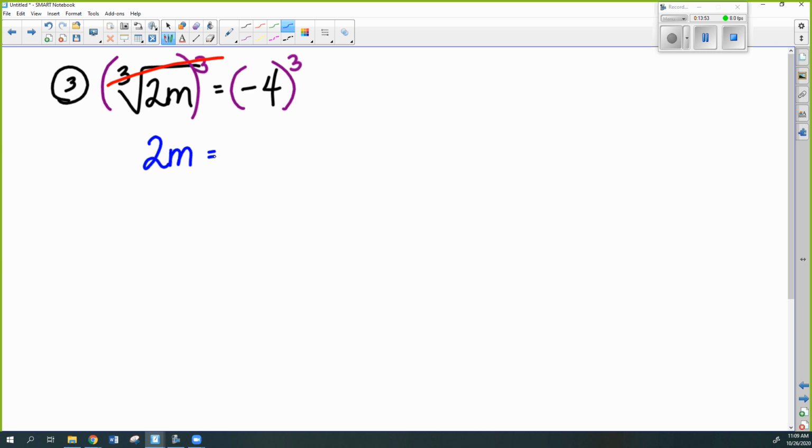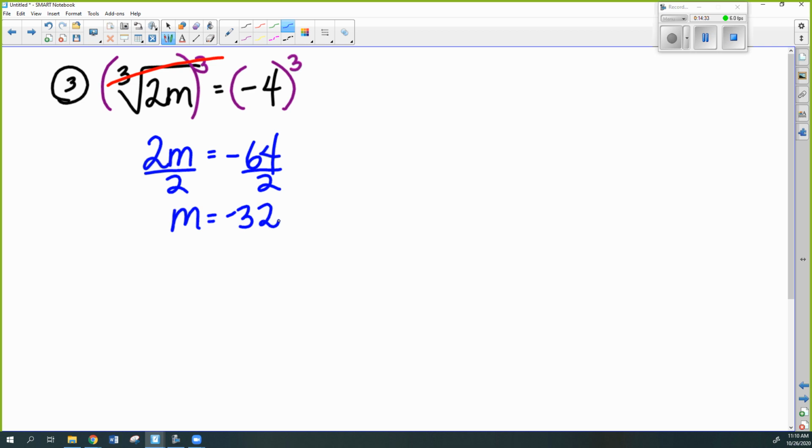But on the other side, we actually have to figure out what is negative 4 raised to the third. Hopefully some of you have a calculator nearby. Negative 4 times negative 4 times negative 4 is, anybody want to help me out? Good, negative 64. Remy and Jordan, make sure you don't lose the negative, because 3 negatives actually make the answer negative. Good job, guys. Then we finish by dividing by 2, and we get negative 32.